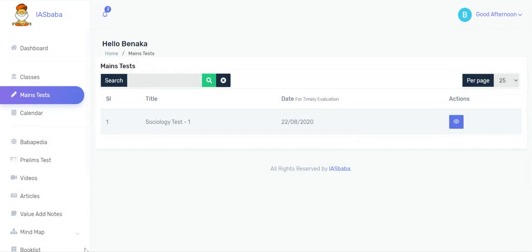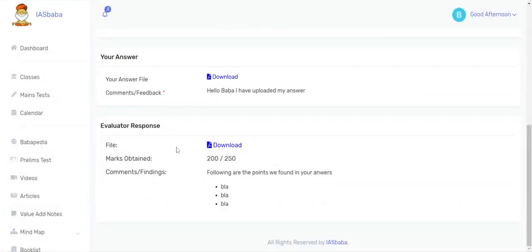Once the evaluator submits, you will receive a notification that the evaluation has been updated. And once you click on that notification, it will be shown here. The evaluator's response, his comments and findings, the marks obtained, and the evaluated copy can be downloaded here. I hope this is clear.